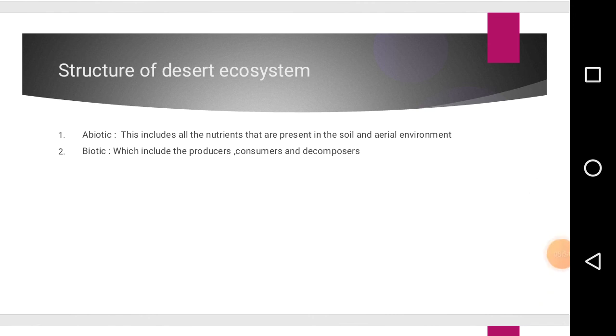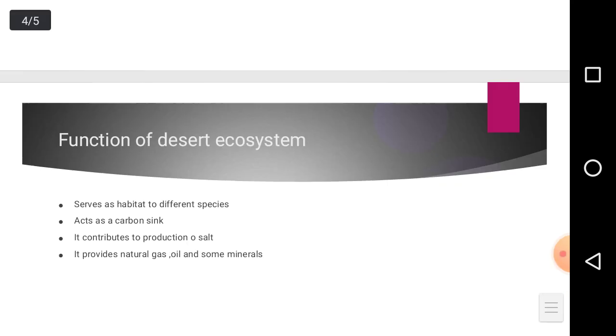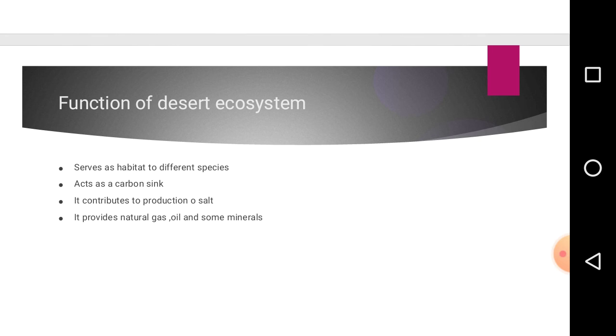Finally, let's look at the functions of desert ecosystem. 1. It serves as a habitat to different species. Desert ecosystem serves as a habitat to different species of animals, and these animals are able to adapt to the environment. 2. It acts as a carbon sink.